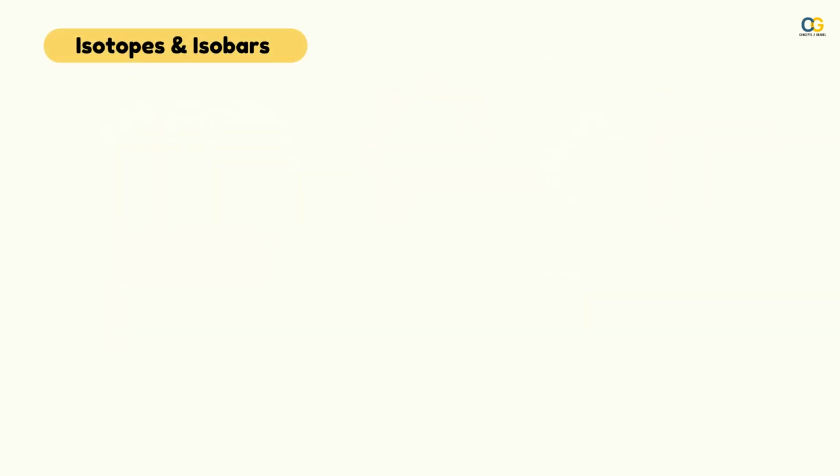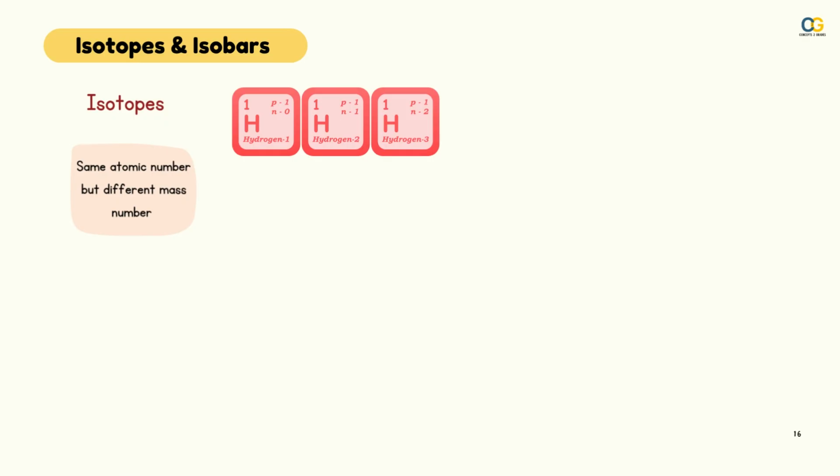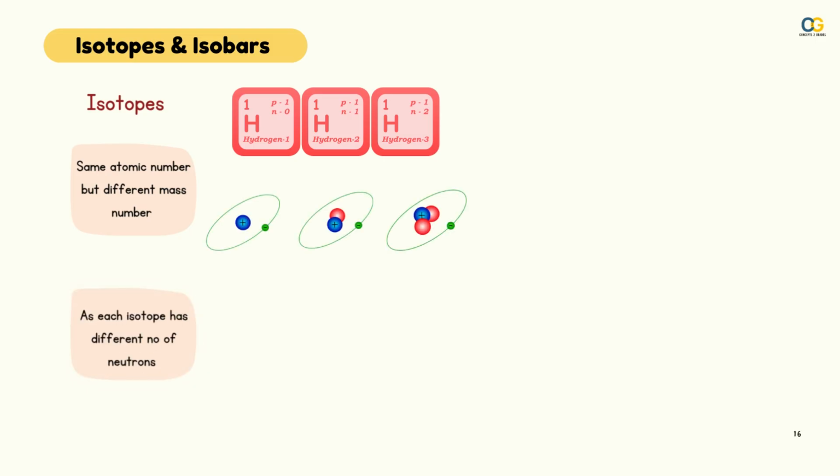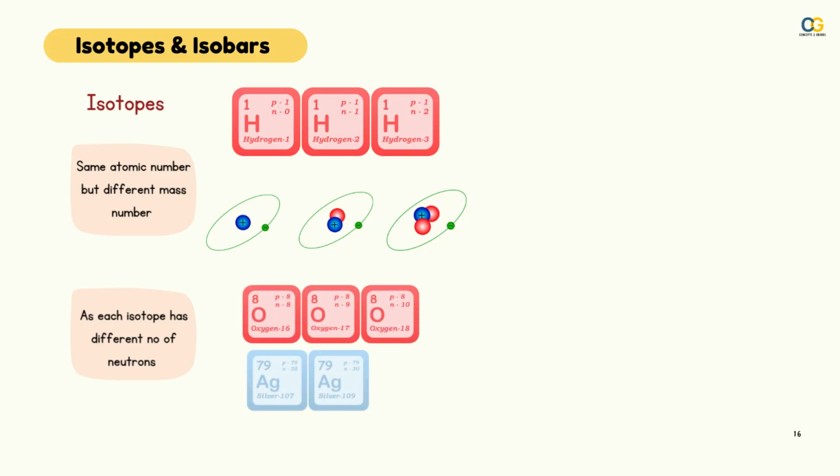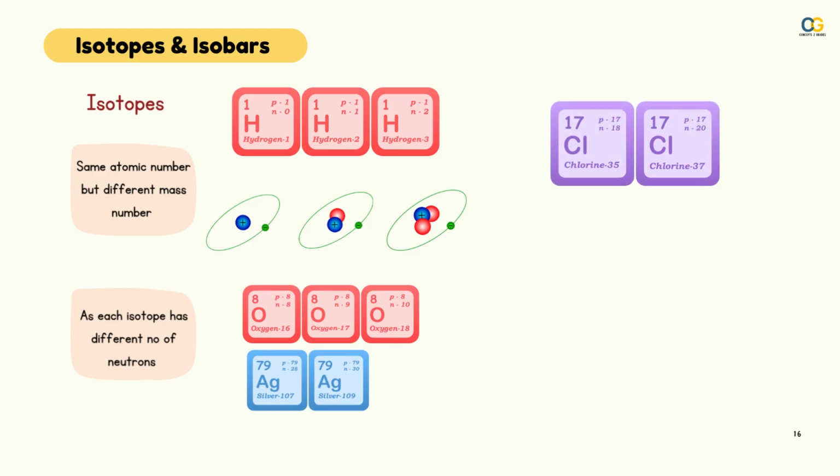Moving on to isotopes and isobars. Isotopes are elements which have the same atomic number but different mass numbers, such as the different kinds of hydrogen that are present. Each isotope has a different mass number as the number of neutrons is higher than that of the previous one. Examples of this are 3 different kinds of hydrogen. Oxygen also has 3 isotopes, as do carbon, silver, etc. Chlorine has 2 isotopes. Now, when there are 2 isotopes, how do we calculate the atomic mass of the element?